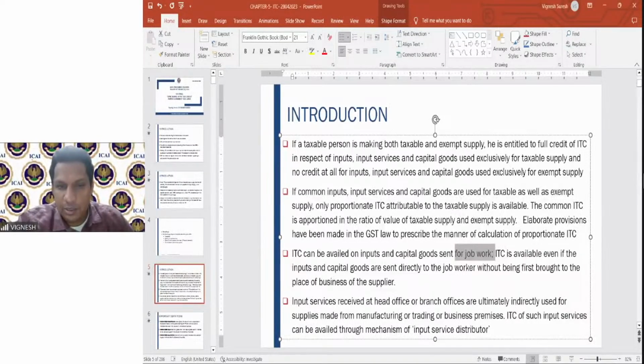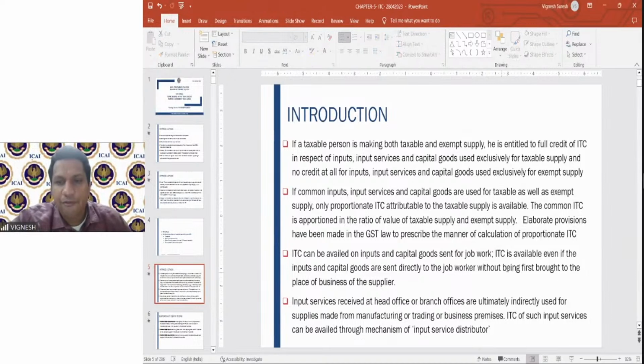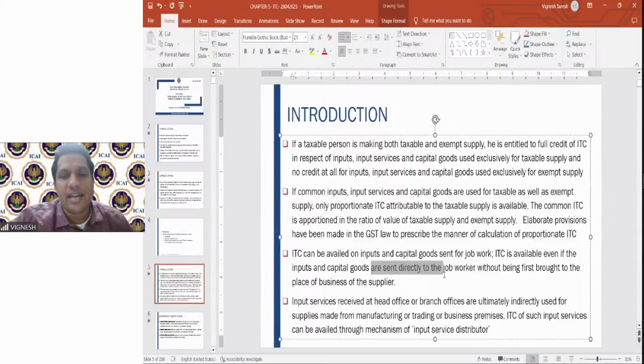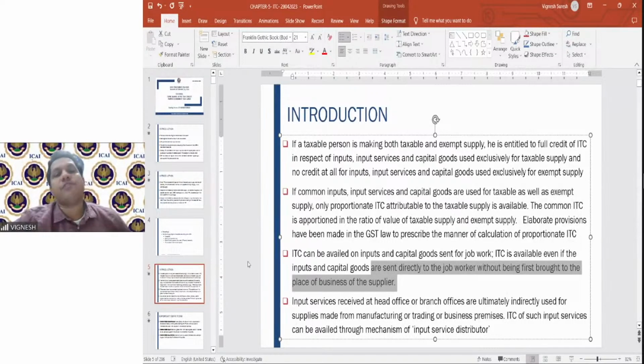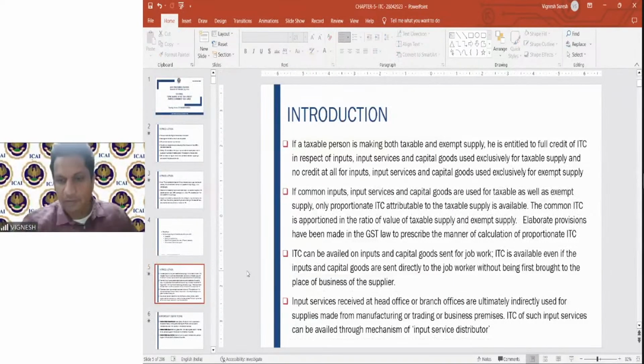So in this particular situation, even if the inputs and capital goods are sent directly to the job worker without being first brought to the place of business of the supplier, still the respective input tax credit can be claimed. Also, input services received at head office or branch office are ultimately indirectly used for supplies made from manufacturing or trading business premises. ITC of such input services can be availed through the mechanism of input service distributor.